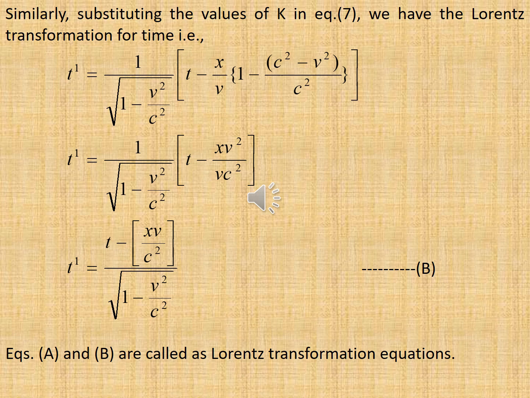So after substituting the k value in equation 7, we get the t dash value. t dash is equal to t minus xv by c square whole divided by root over 1 minus v square by c square, that is equation B. Equations A and B are called the Lorentz transformation equations.